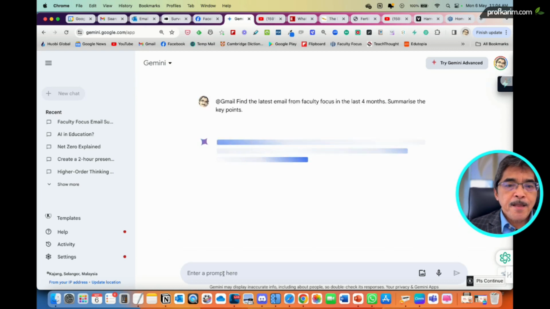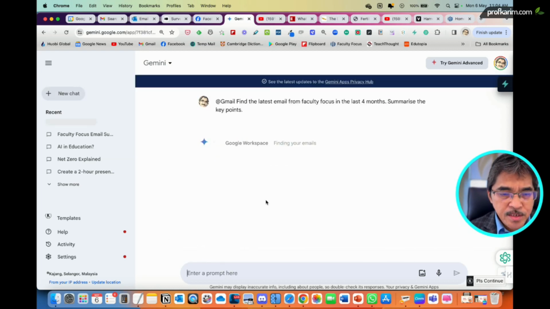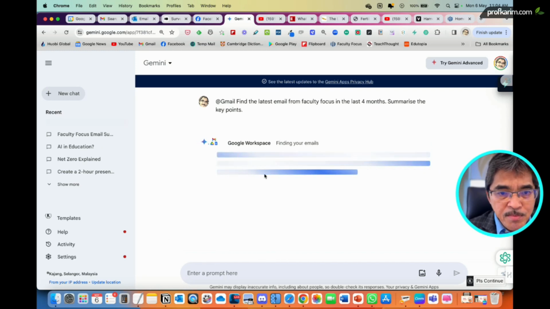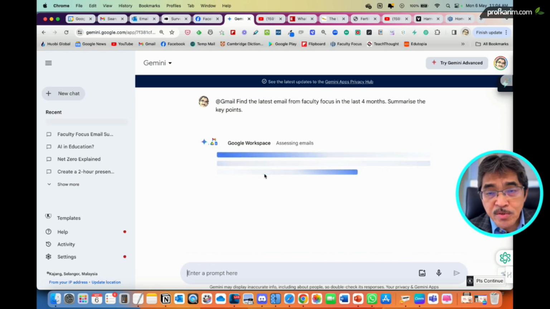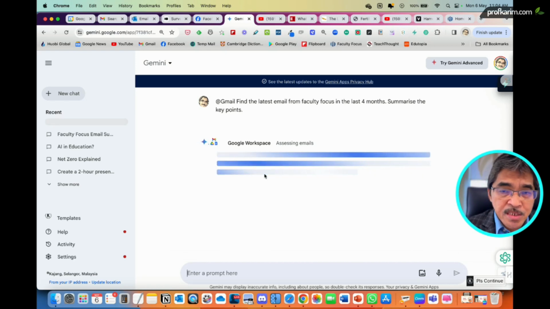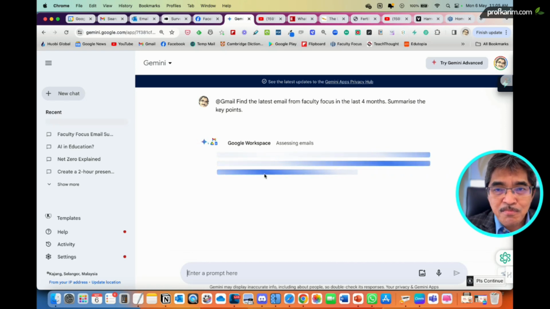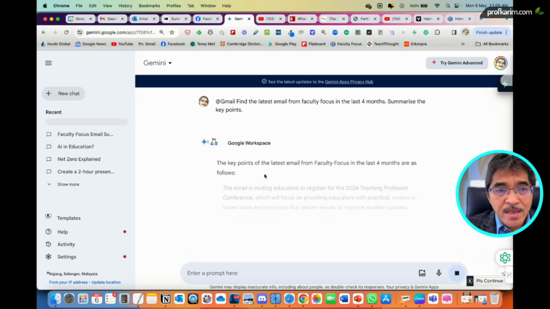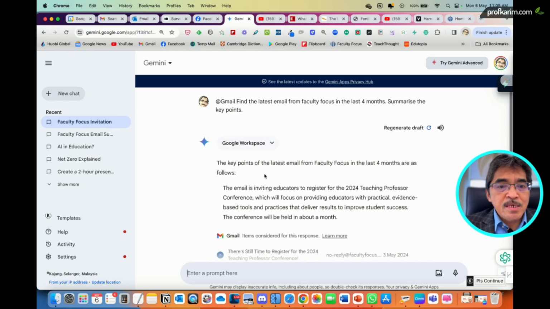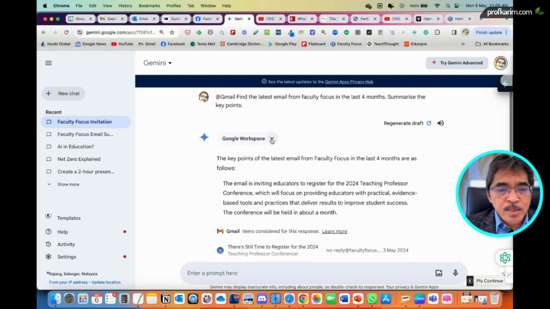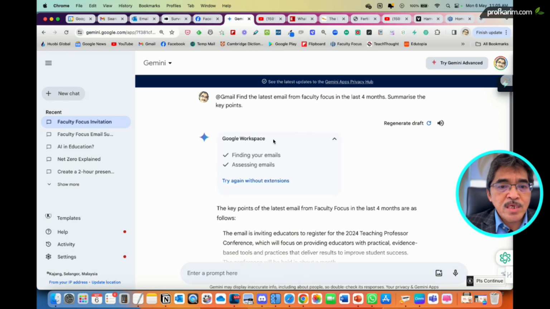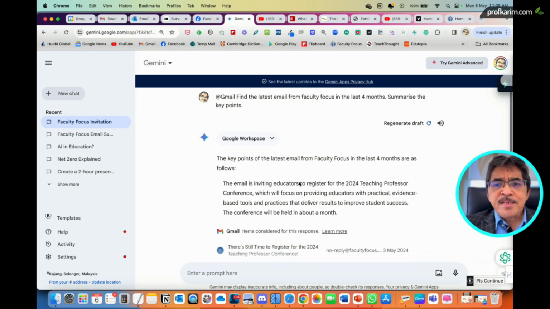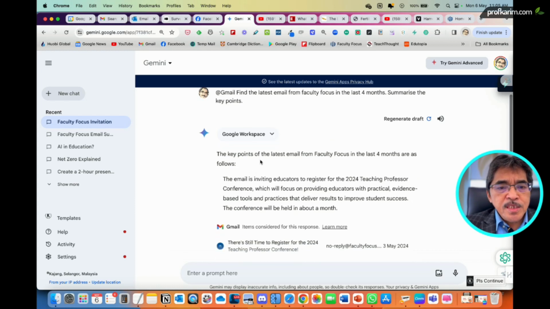Okay, let's see. What Gemini is doing now, it will access my Gmail because it's already connected. Then it will analyze all the emails in the last 4 months because that's what I asked in the prompt. Then it will summarize the key points, or do whatever instruction you put in the prompt. So let's see now. You can see it accesses Google Workspace, finding my email, accessing my email. And then these are the key points.